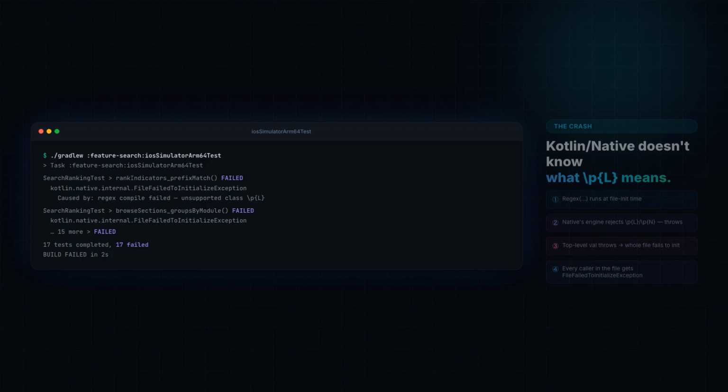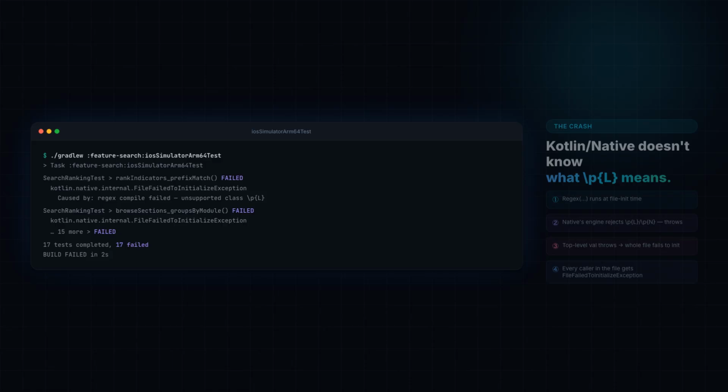Now run the same suite through iosSimulatorArm64Test. Kotlin Native's Regex engine is not java.util.regex, it is a separate implementation, and it does not support the \p{L} and \p{N} Unicode property character classes. Constructing that Regex object throws immediately, before a single test method even starts. And because wordSeparators is a top-level val, Kotlin evaluates it as part of the file's static initializer.